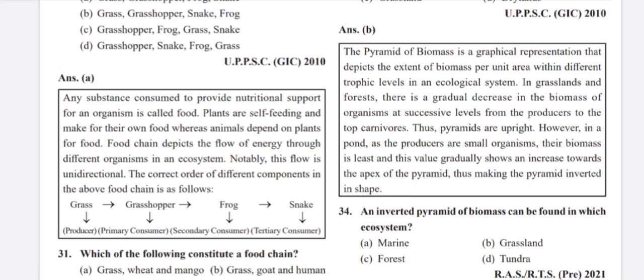In grasslands and forests, there is a gradual decrease in the biomass of organisms at successive levels from the producers to the top carnivores. Thus, pyramids are upright. However, in a pond, as the producers are small organisms, their biomass is least, and this value gradually shows an increase towards the apex of the pyramid, thus making the pyramid inverted in shape.